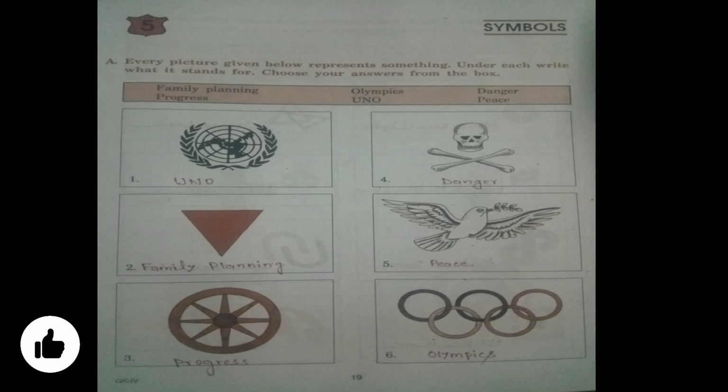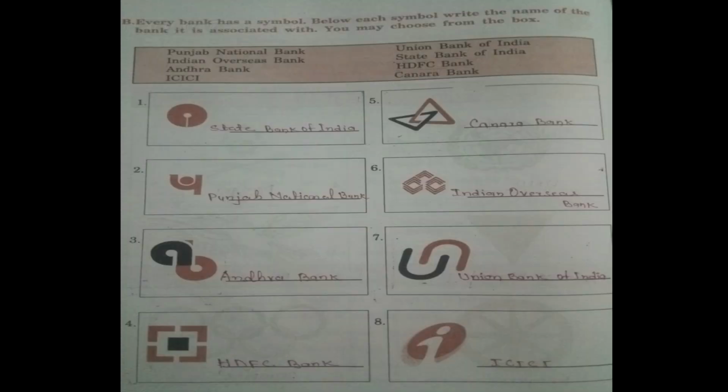So now see what is written in your book. First question is here. Every picture given below represents something. Under each, write what it stands for. Here some pictures are given and some words are also given. You have to choose your answer from the box and see according to the picture. Now, second question is given here.